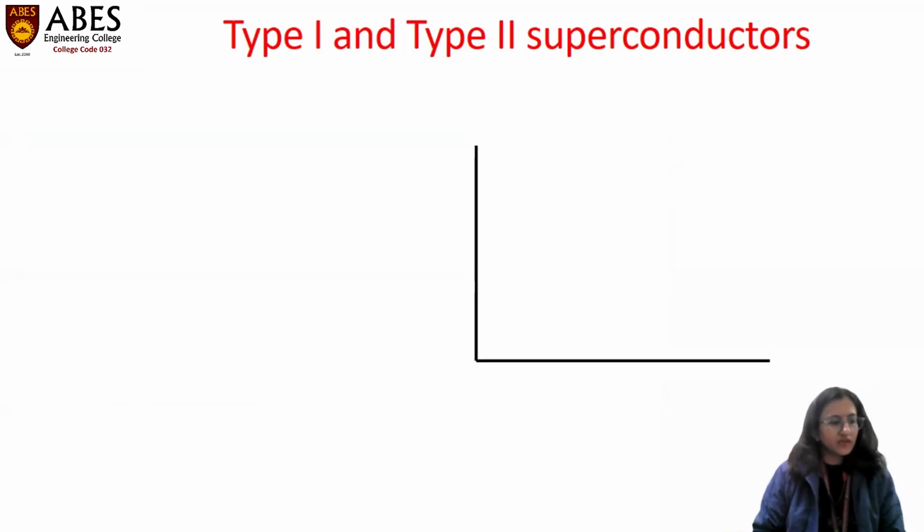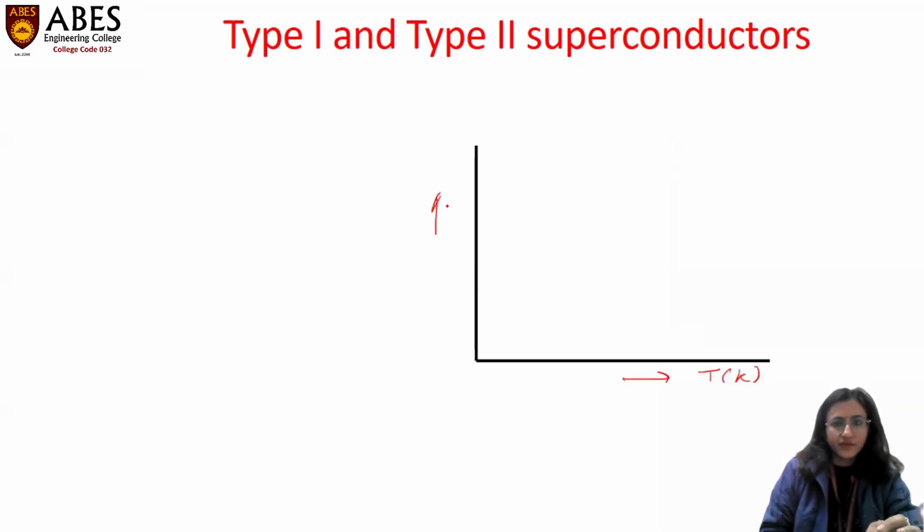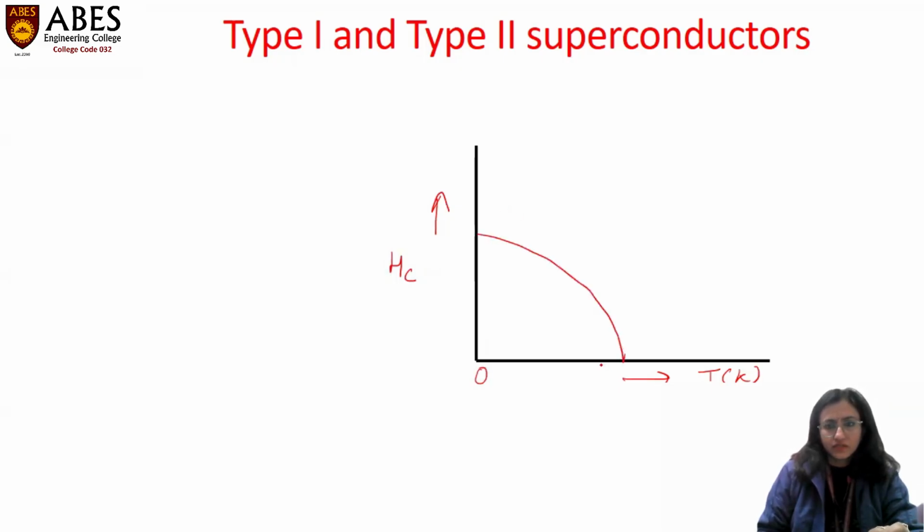Type 2 superconductors can also be shown with respect to temperature. So I'm going to plot here a graph between temperature and critical magnetic field. Here we have 0 Kelvin. This is the TC. Above TC, material is no doubt in the normal state.